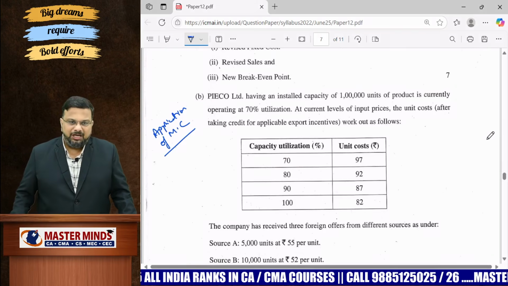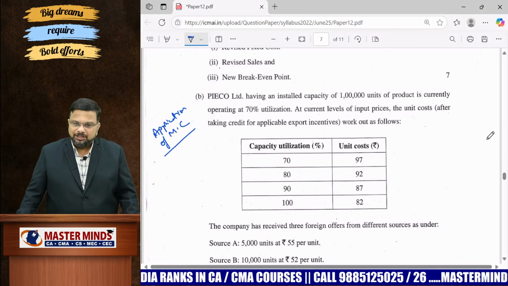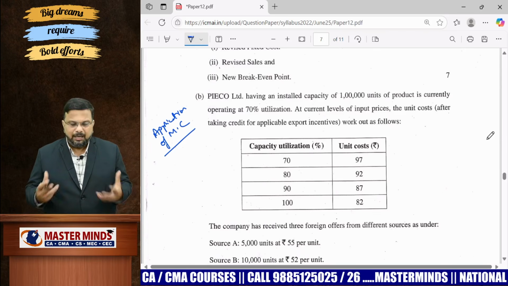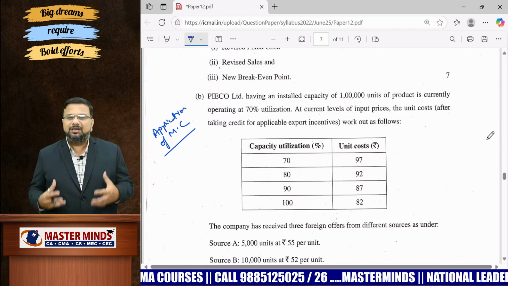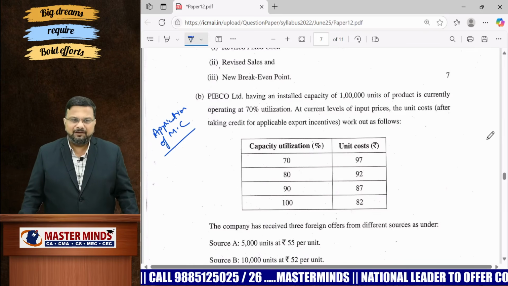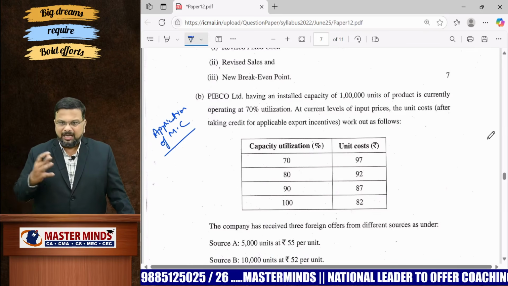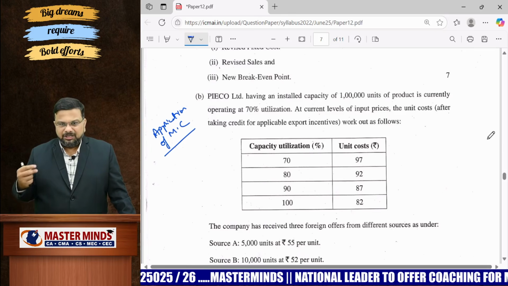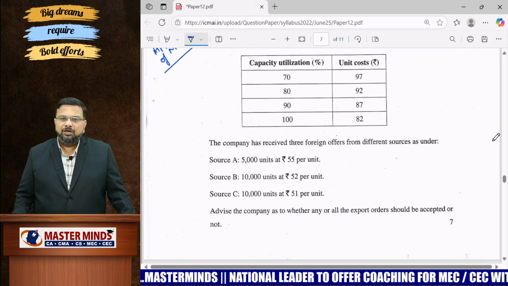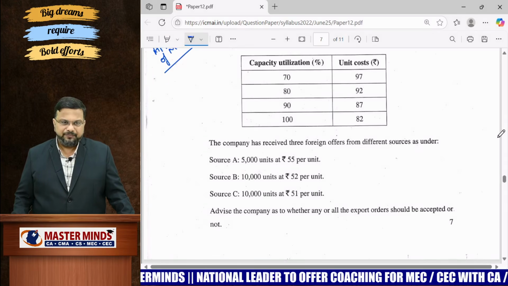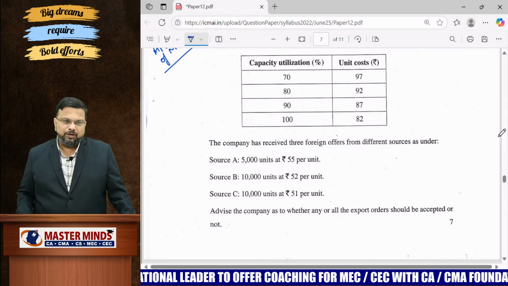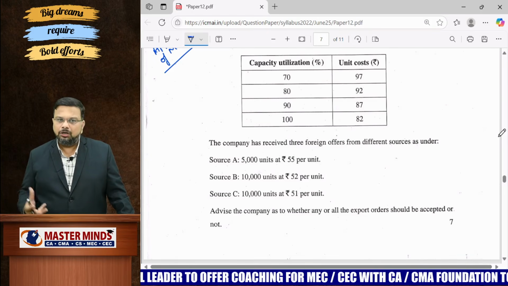Now, when it comes to B, it is again from application of marginal costing. It is completely theoretical rather than numbers. Okay, it's a combination of both, more towards theoretical. They have given some information related to the present level of production, and they have given you the information that when capacity increases, how the unit cost decreases. And you are receiving three orders for the spare capacity that you have. Now you have to decide whether to accept these export orders or not.